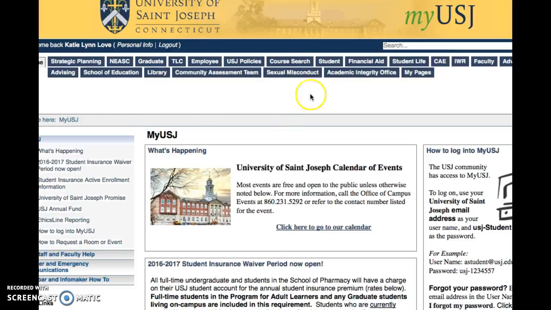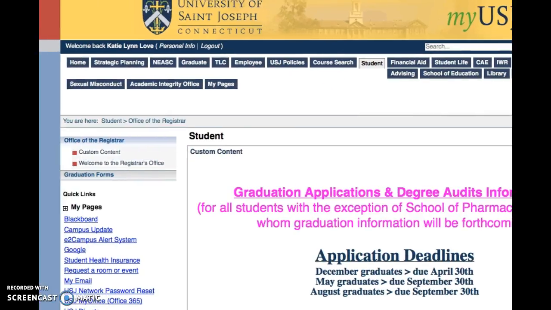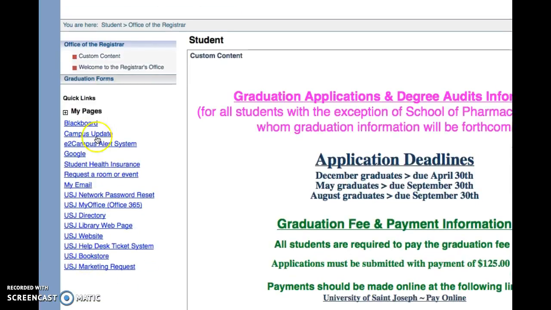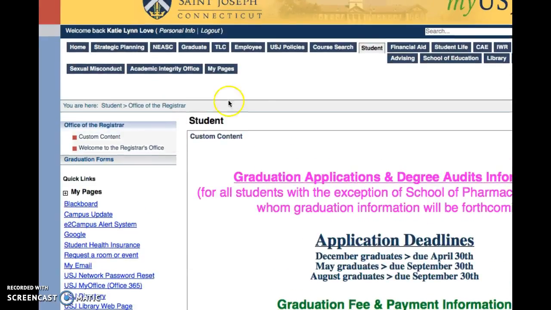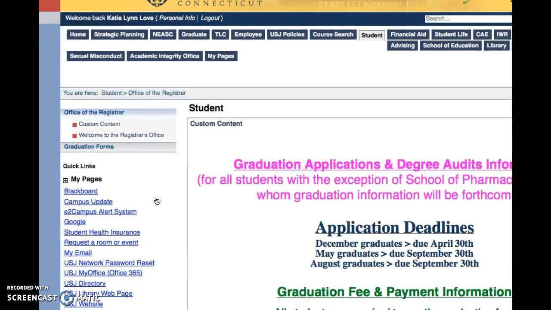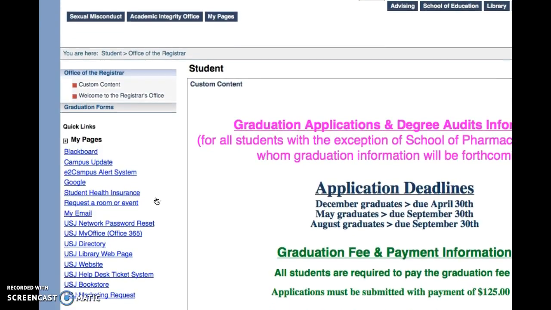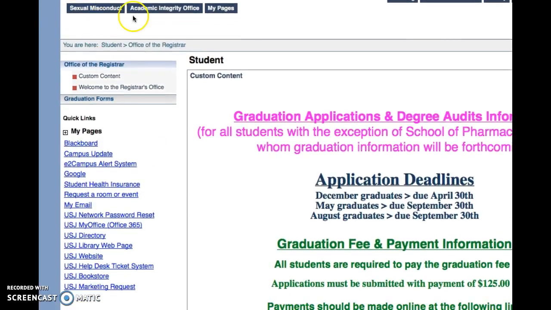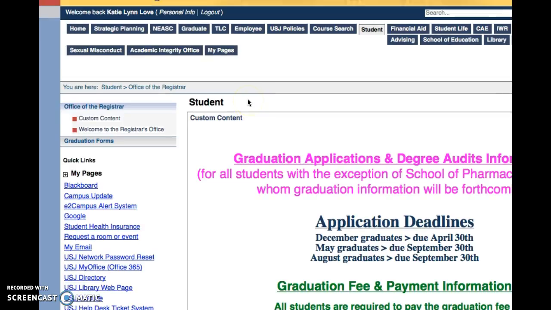So this is a great reference for you. I'm just going to show you really quickly. If we go into student, and I'll move this over so you can see it a little bit better. You can see that all of these are available to you. You have Blackboard and email, the USJ directory, the library, which again is also available to you up here. And to be able to find the things that you need, there's a tab in here about sexual misconduct, academic integrity, and you can also reserve your own pages. I personally like to just set them up in my own toolbar at the top of my search engine, but you can certainly do that as well.